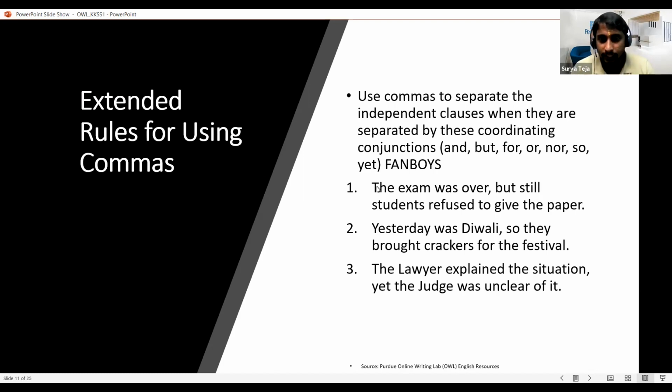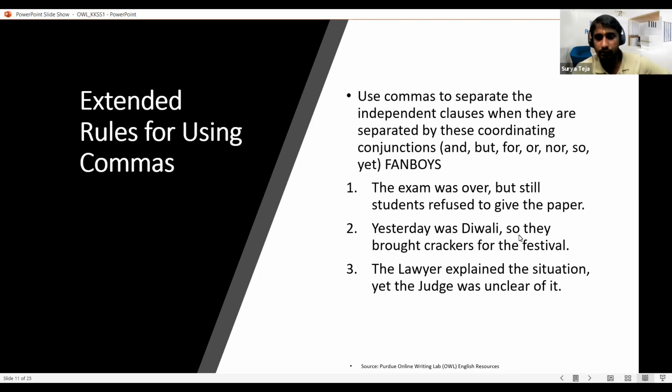For example, if we see here, "The exam was over," this sentence is complete. It doesn't need any extra sentence to support it. It can stand alone. The same goes with the second one, "Students refuse to give the paper." So when we have to join two independent sentences which have equal meaning, we use this coordinating conjunction along with commas. And we see other 2 examples also here.